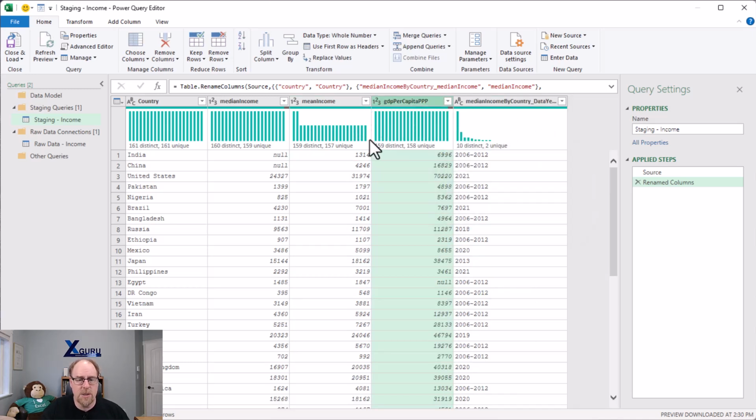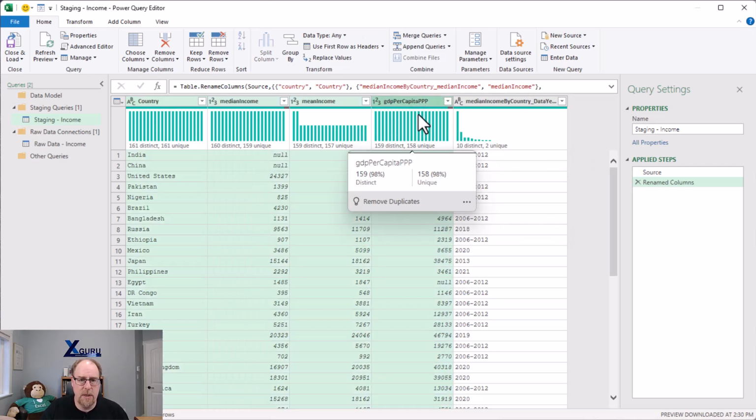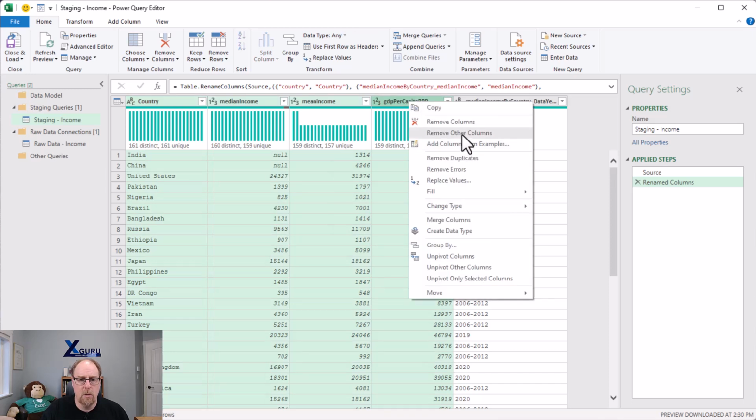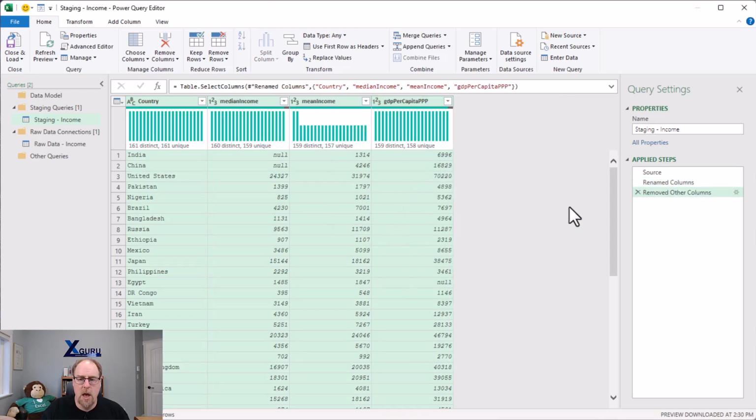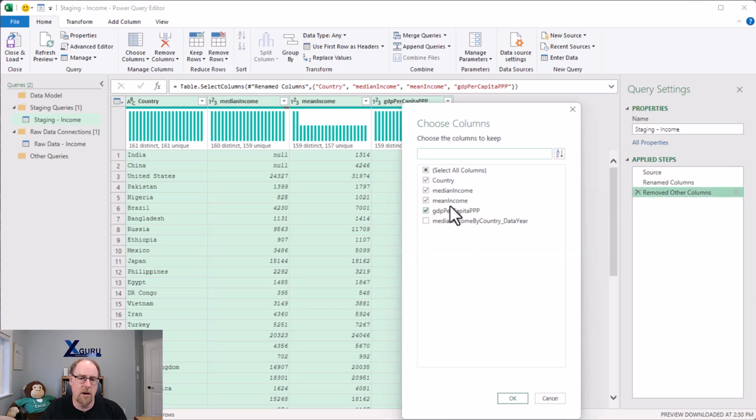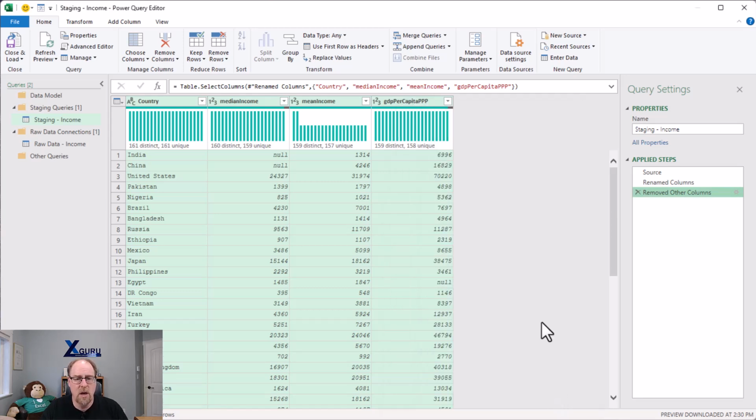And then at this point, I'm not really all that interested in keeping the year. So I'm actually going to grab country, grab GDP per capita PPP, right click, remove other columns. And what I like about doing that is it drops the column, but unlike just straight out remove or delete, we actually get a gear icon so I can always check on this later if I want to bring back some different columns or remove some of the other ones as well. Okay, so those are our raw data and staging queries. We're all set up there.